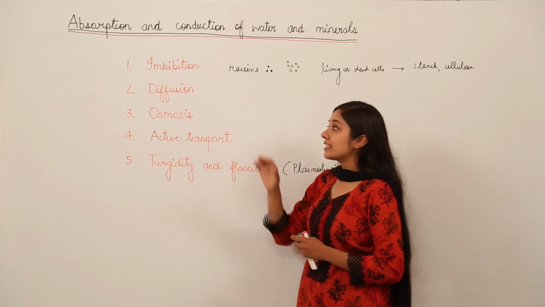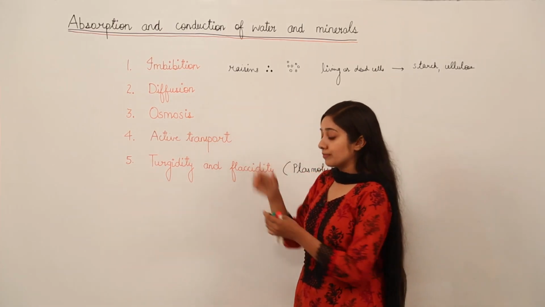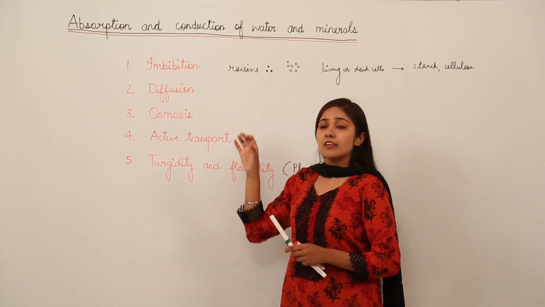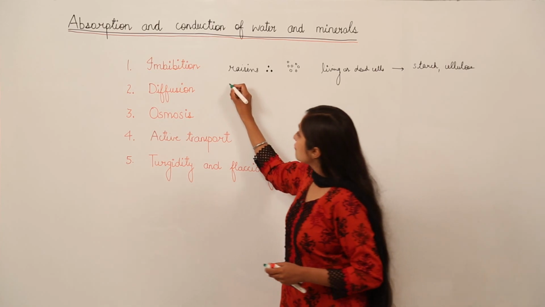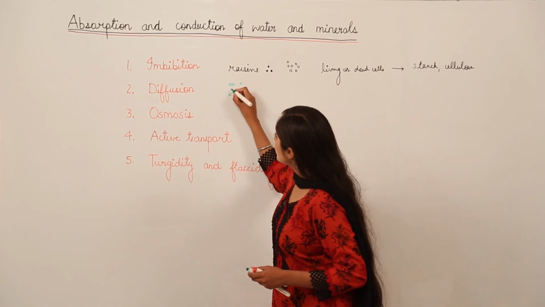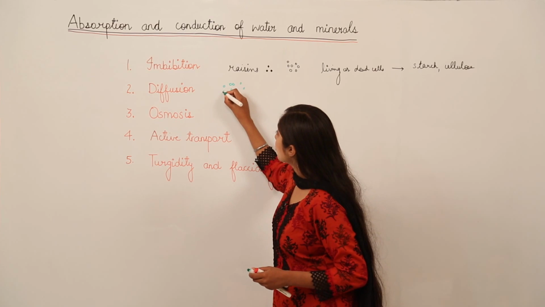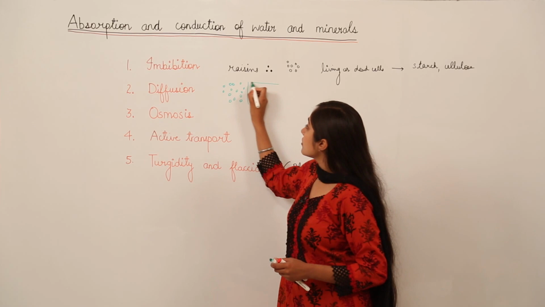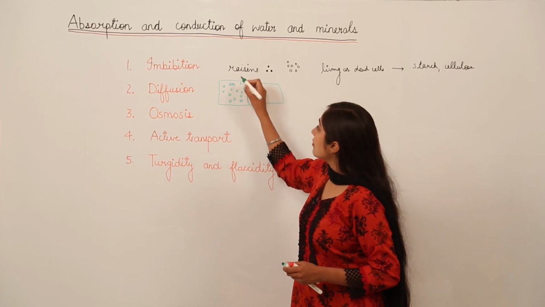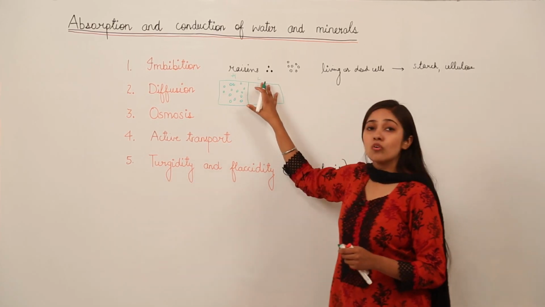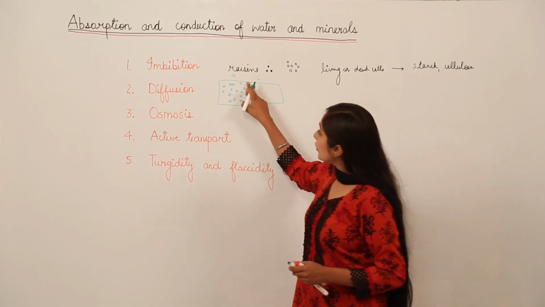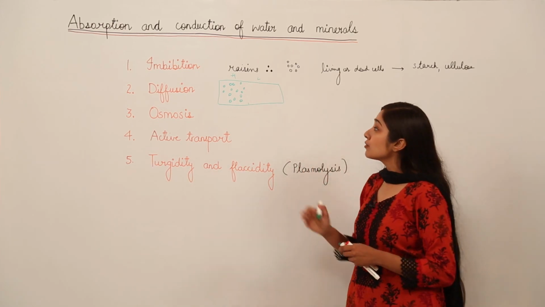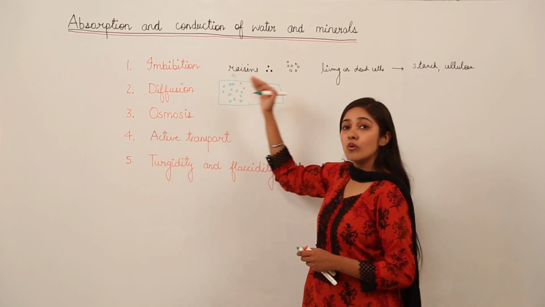Next we move on to the second phenomenon, that is diffusion. When I talk about diffusion, you already know that whenever we have molecules at a higher concentration on one side and we don't have such concentration on the other side. So here we have high concentration and here we have low concentration of these solute molecules. When I remove this barrier, what is going to happen? These solute molecules are going to move from high concentration to low concentration.